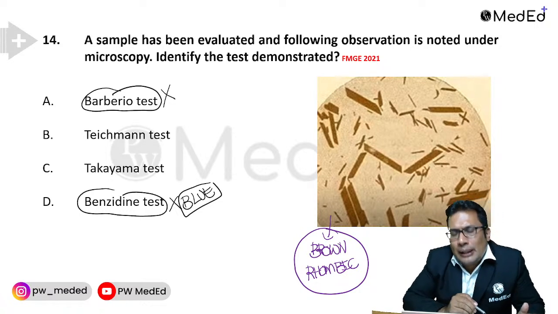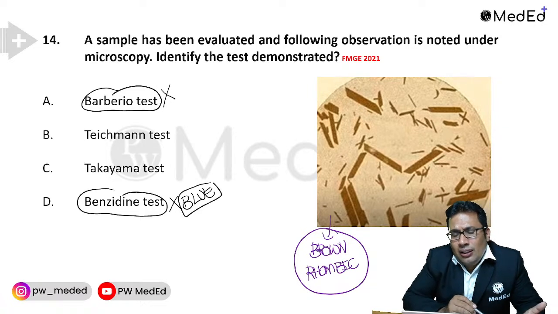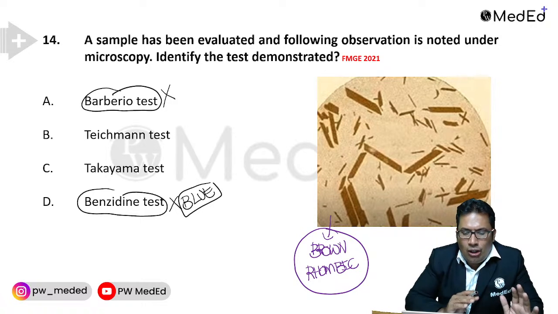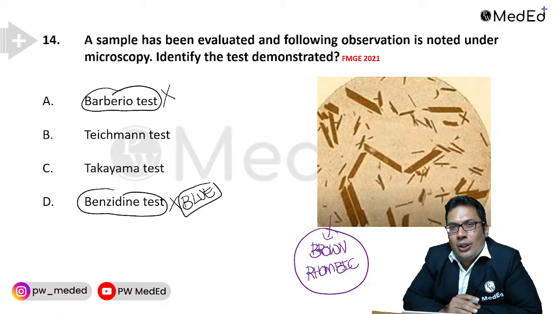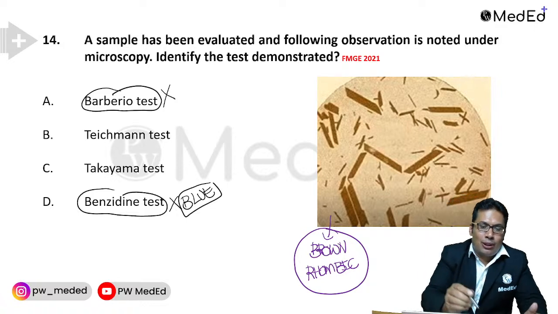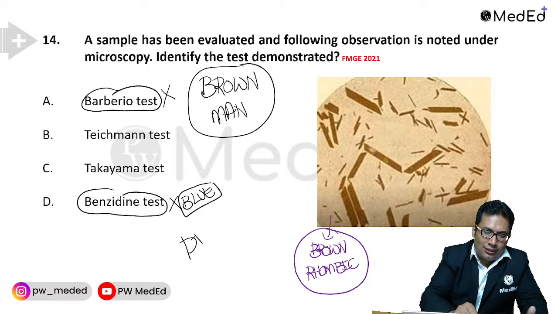So either it is Teichmann or it is Takayama. Either it can be Teichmann, or else it will be Takayama. What is the best answer? Brown rhombic crystals. Anyone, can you guess what is the answer? I remember like this: brown man and pink mama. It is very funny. Pink mama.